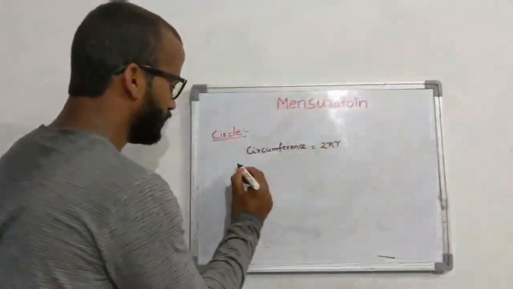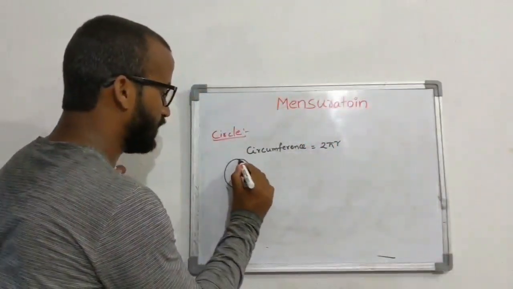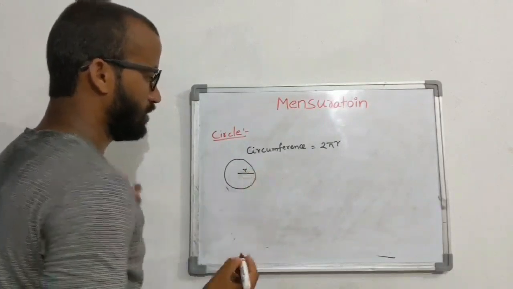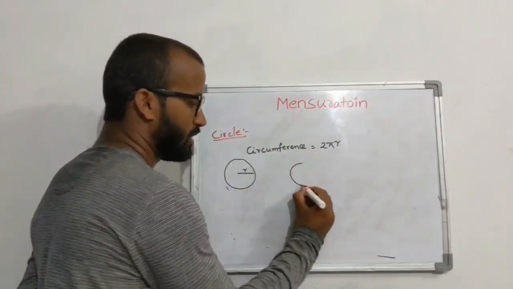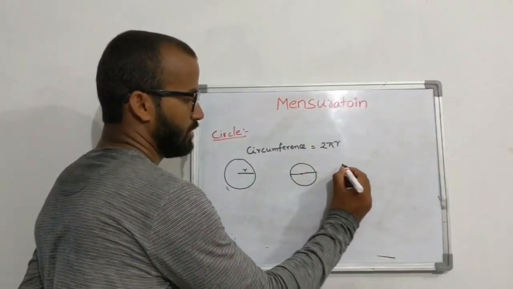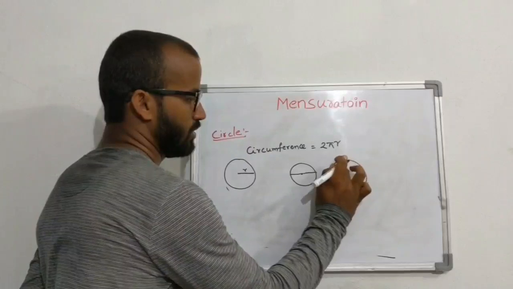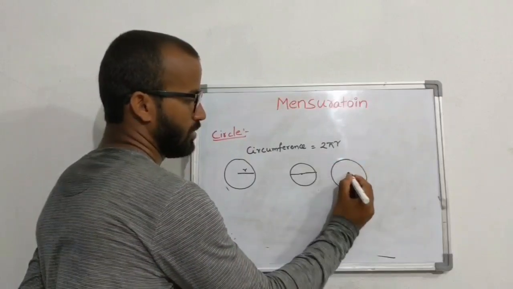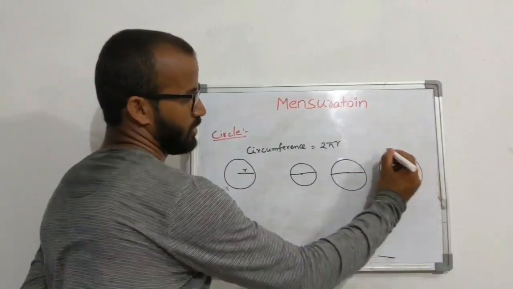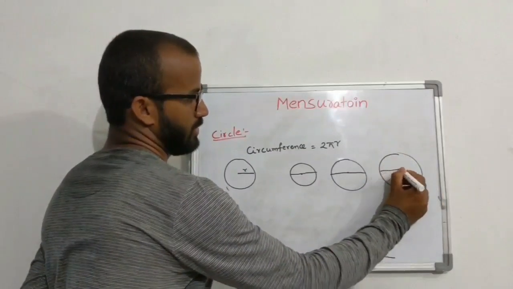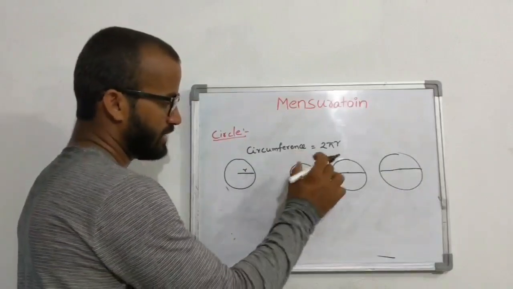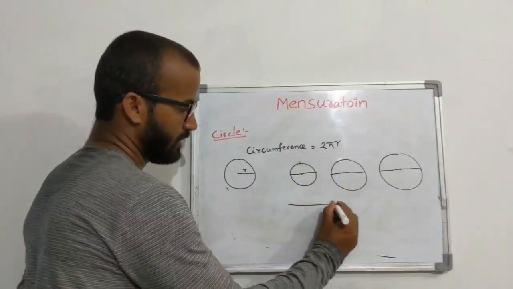How can we tell the circle circumference is 2 pi r? This is a circle, right? Radius r. So, I am taking some circles. This is one circle. This is the diameter, right? This is one more circle, and this is the diameter. This is one more circle, and this is the diameter. Okay? If I cut here and extend this circle, then I am going to get a line, right?